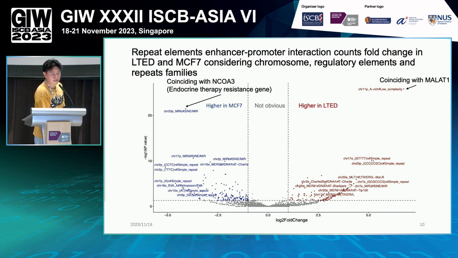It is an endocrine therapy resistant gene, and of course MALAT1. MALAT1 is also a very famous long noncoding RNA in cancer cells. So we think more analysis could be done for the repeat elements in both cancer cells.